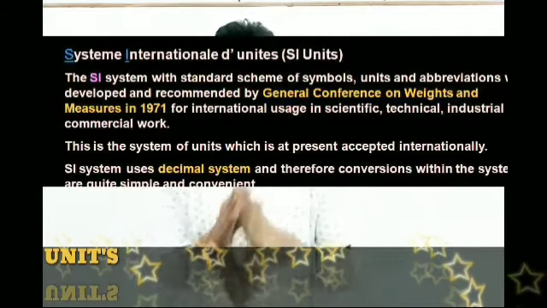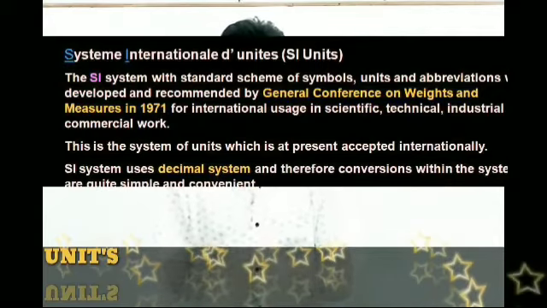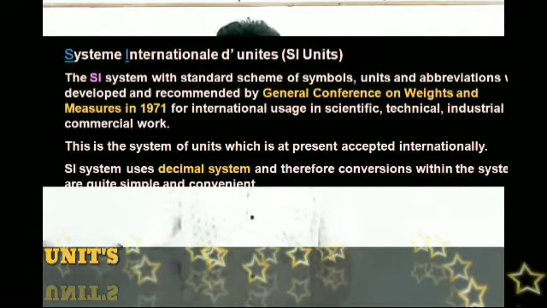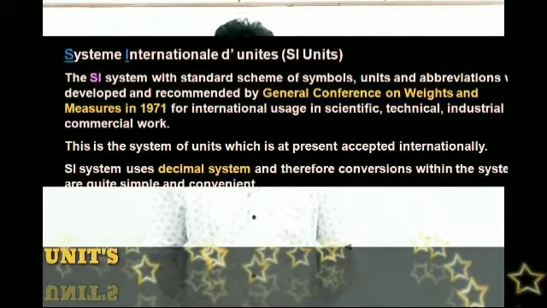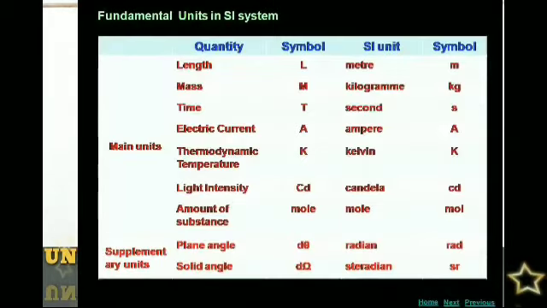There are 7 fundamental units and 2 supplementary units, and this system of units is known as the SI system.